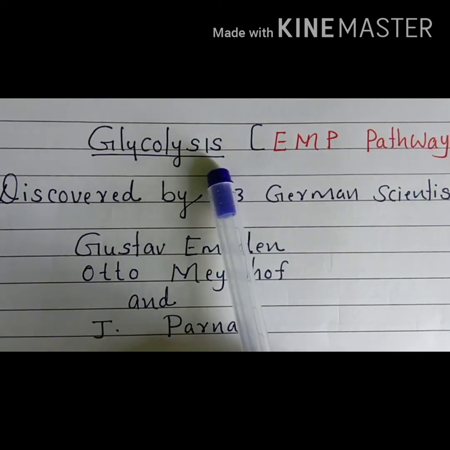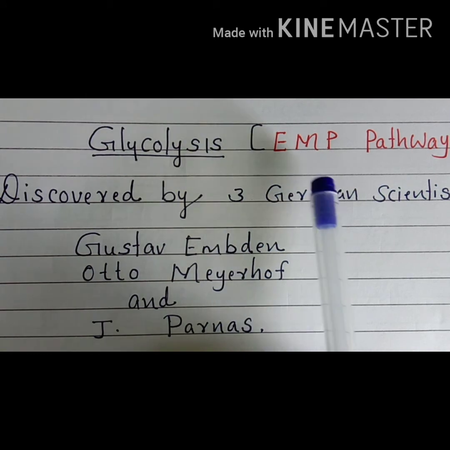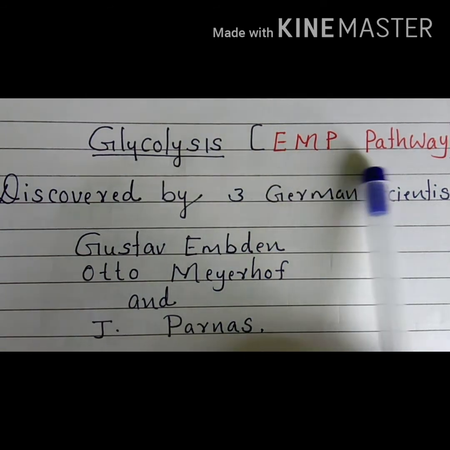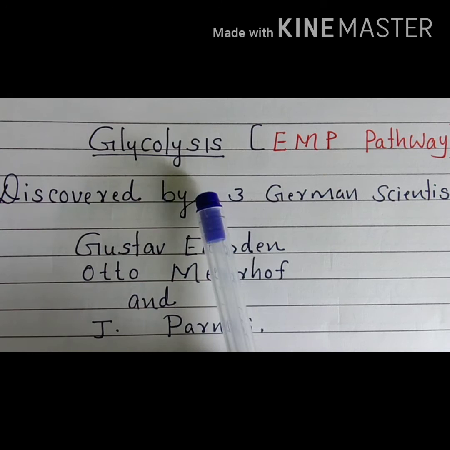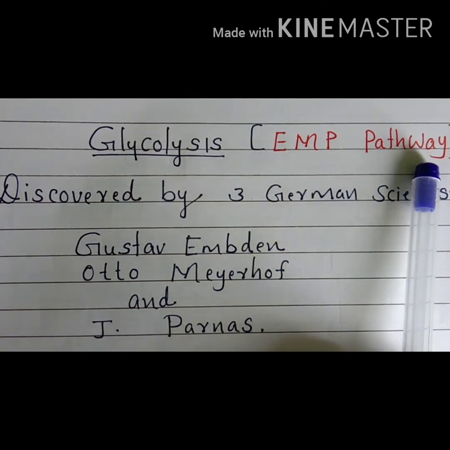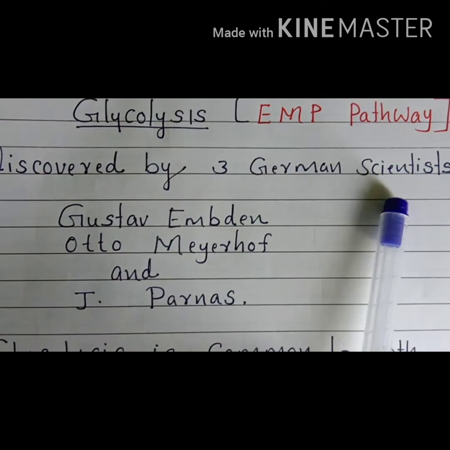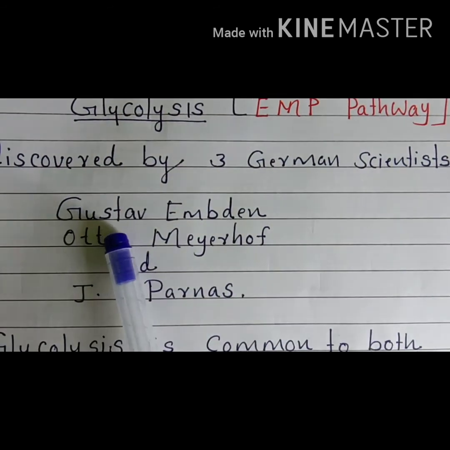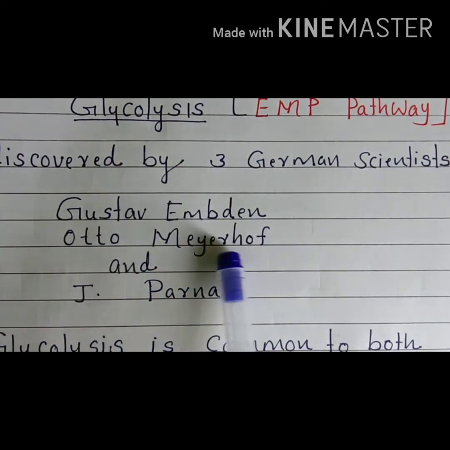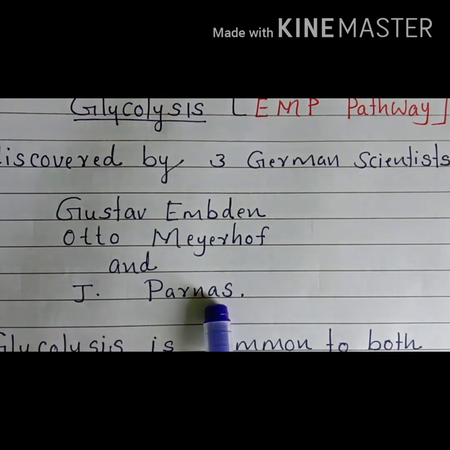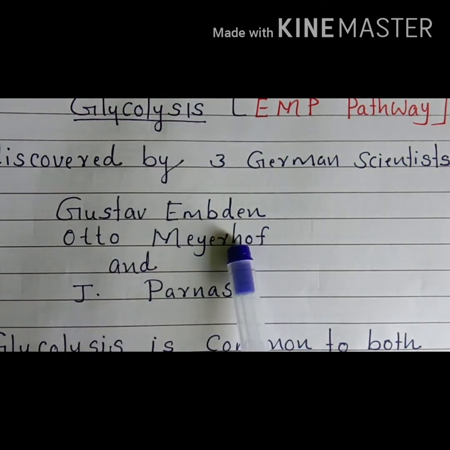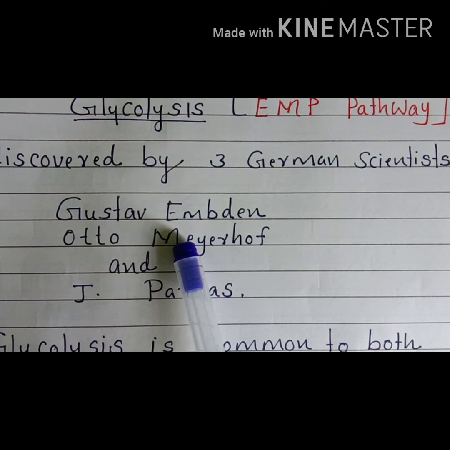Next we are going to study glycolysis. This is otherwise called the EMP pathway. Why is it called the EMP pathway? Because it was discovered by three German scientists: Gustav Embden, Otto Meyerhof, and J. Parnas. Embden, Meyerhof, Parnas, EMP. So the pathway is otherwise called the EMP pathway.